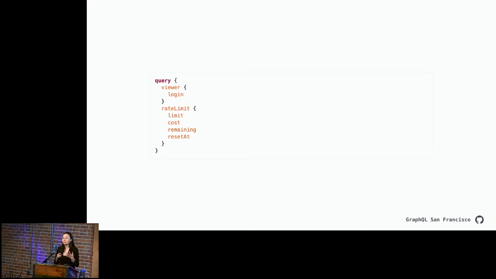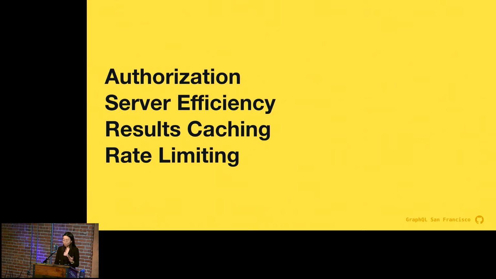You can see the cost of the query that I'm currently running, how many points I have remaining, and when that is going to reset. If you're running up against our rate limits, this is definitely something you should look into. And that's pretty much it. That's how we handle authorization, server efficiency, result caching, and rate limiting, or rather how we don't handle result caching.